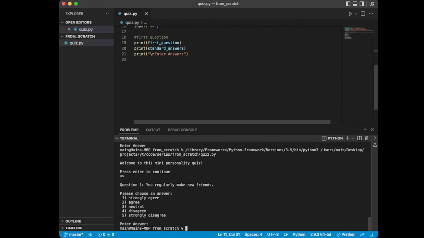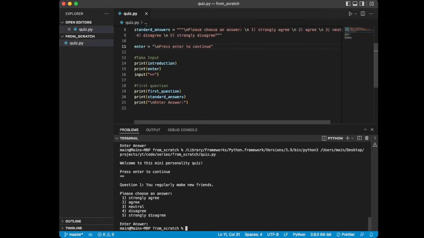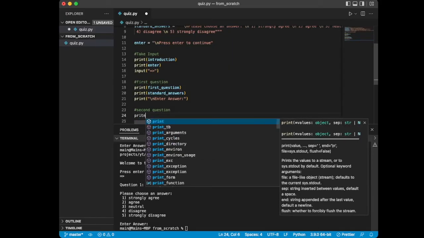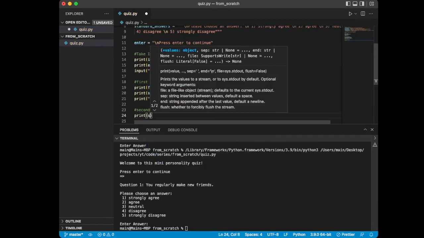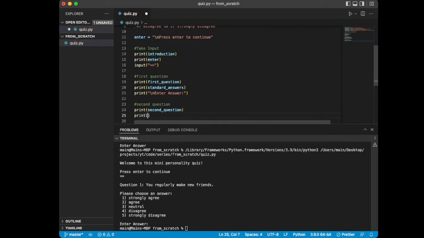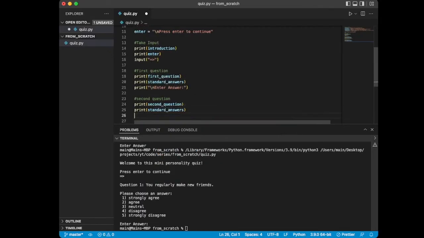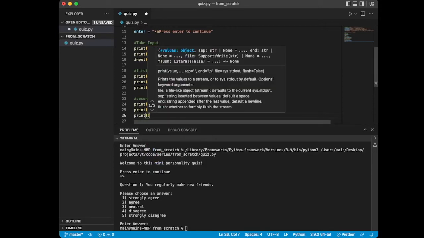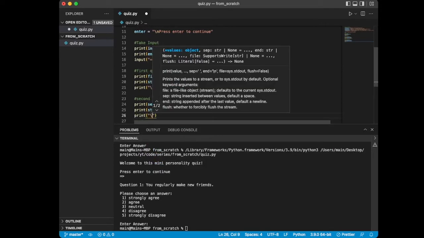We've done it once, and it's done for all future questions, which is part of the reason why coding as a skill is super scalable: often you can reuse components once you've built it once correctly the first time. All right, so let's continue and get the rest of our questions in here. So we're going to comment in second question. We're going to print that second question. Print our standard answer. And we're going to print this, just calling the user to.